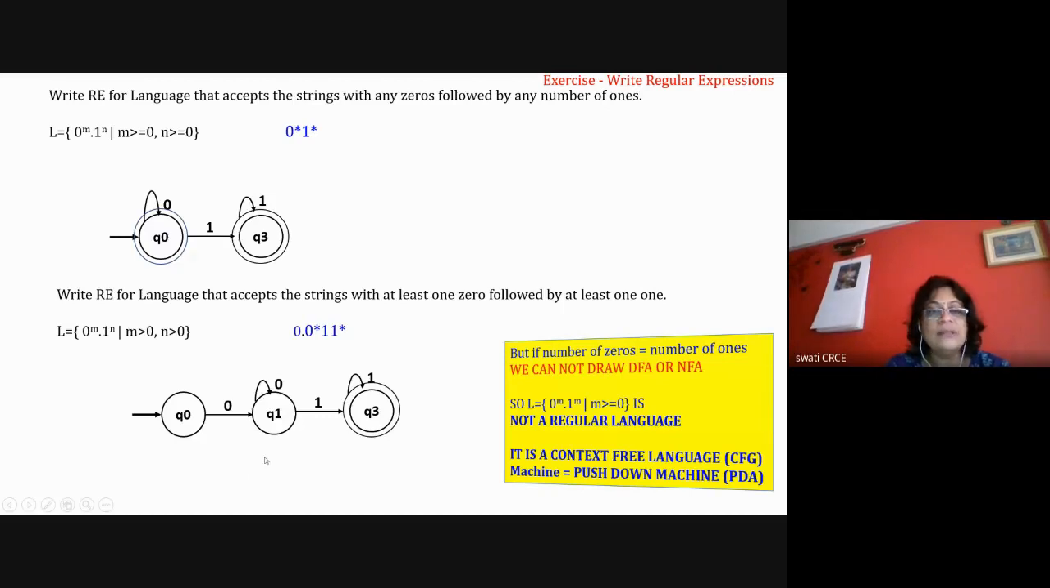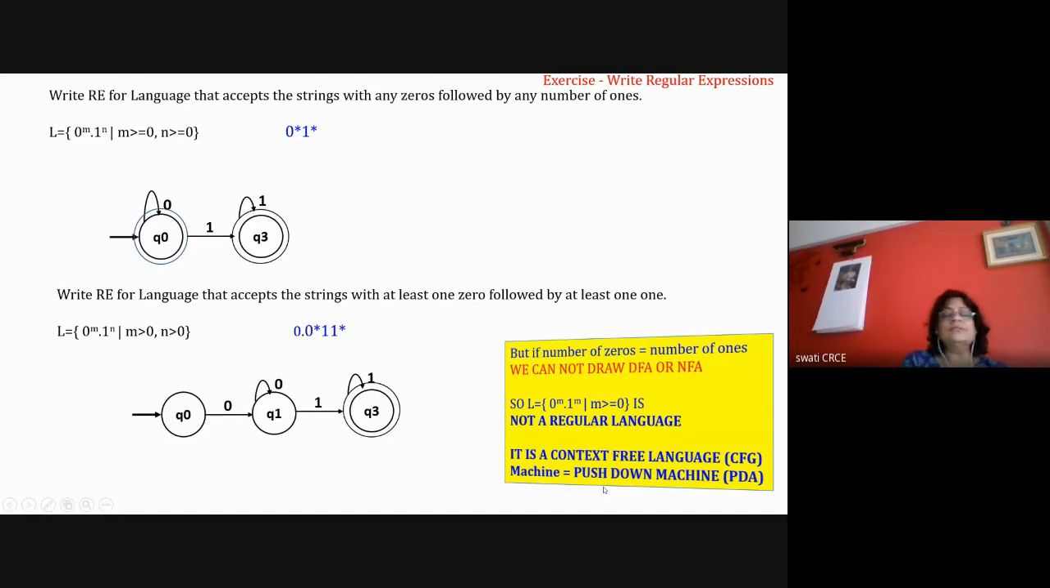over here, then we can go on putting that number of zeros into the stack, and then for the number of ones, we can go on removing the elements from the stack. With such a technique, we can check whether the number of zeros is equal to the number of ones. So if for the existing machine we add a stack, we get another machine called a push down machine.